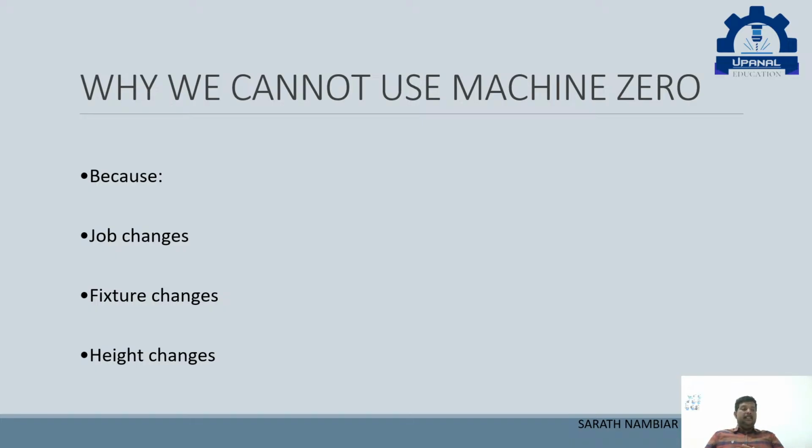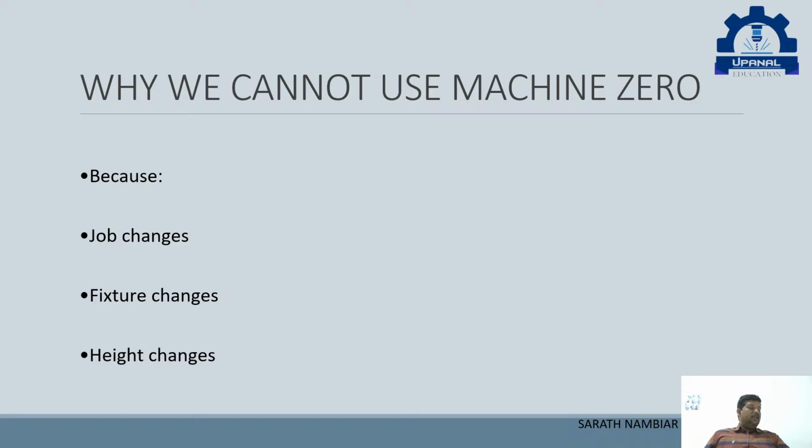When we do a job, the job changes. It can be square, it can be round, it can be anything. The fixture which we use to hold the piece also changes. Then the job height also will change. That is why we can never use machine zero.